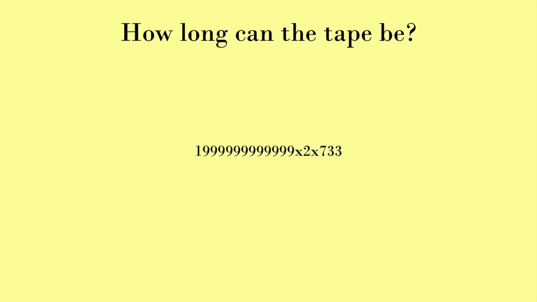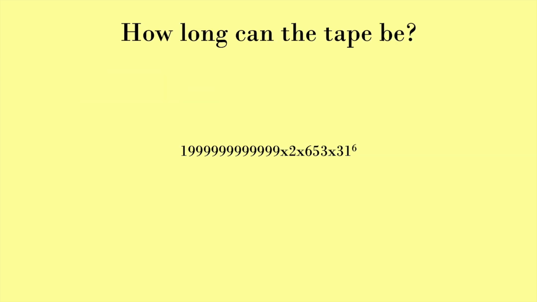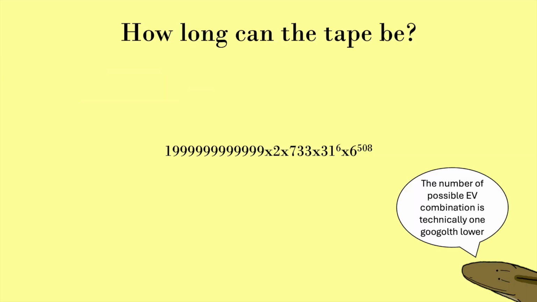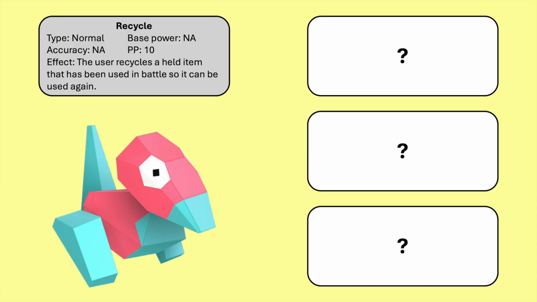Next, Pokemon have 6 stats, each of which have 2 hidden values called IVs and EVs. What they do isn't important for this video, but these values have 31 to the power of 6 and around 6 to the power of 508 total possible combinations respectively. Each Pokemon can learn an estimated average of 60 different moves, and can know up to 4 of them at a time. One slot must be taken up by the non-interference move, but the other 3 can be any of the moves that the Pokemon can learn, minus duplicates.